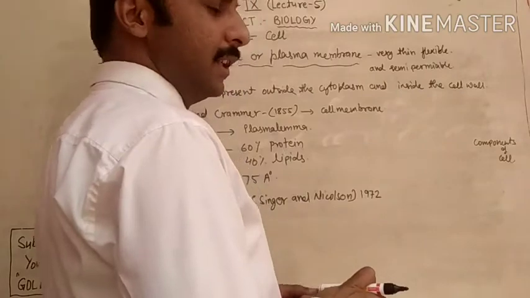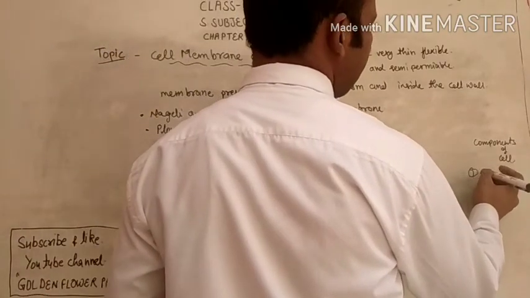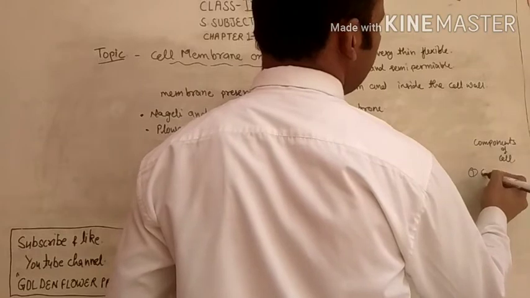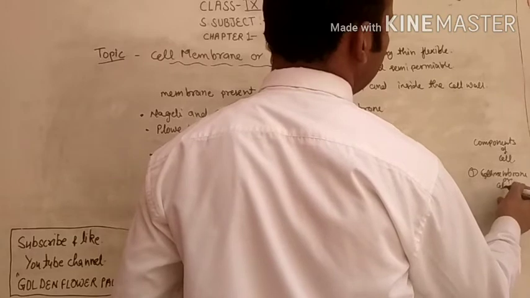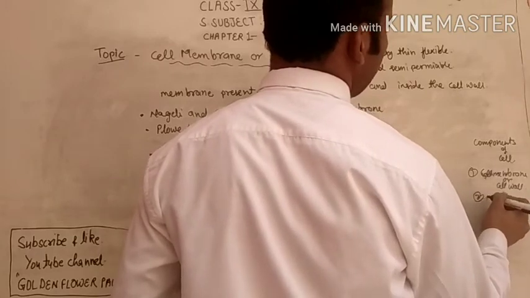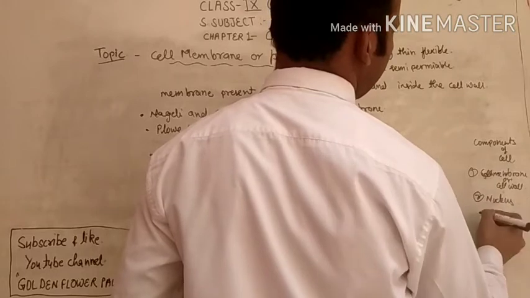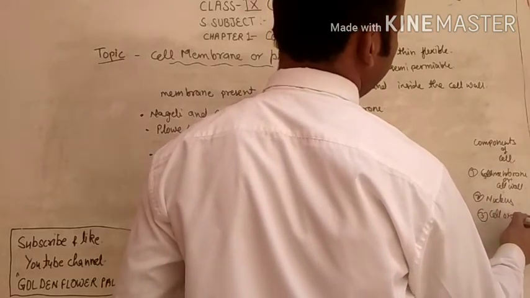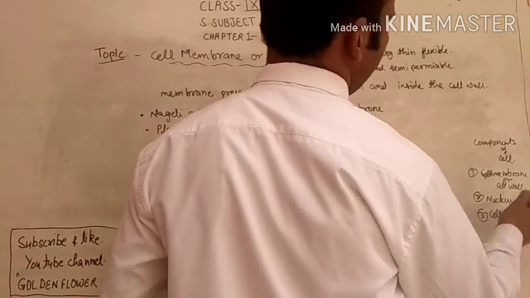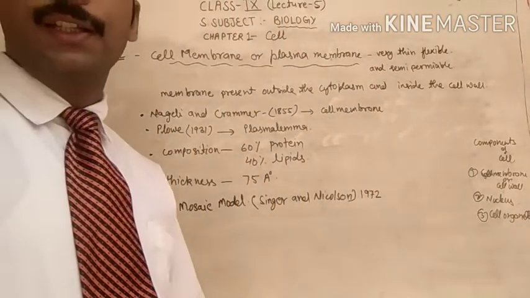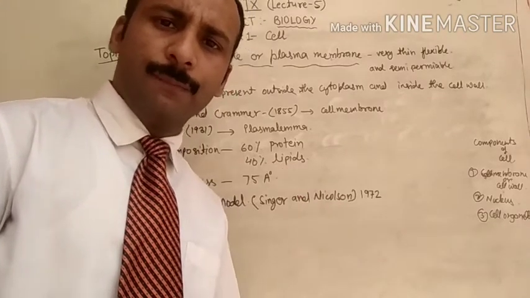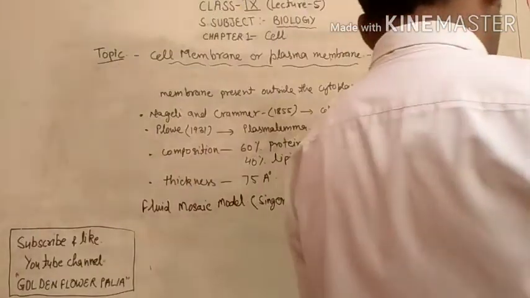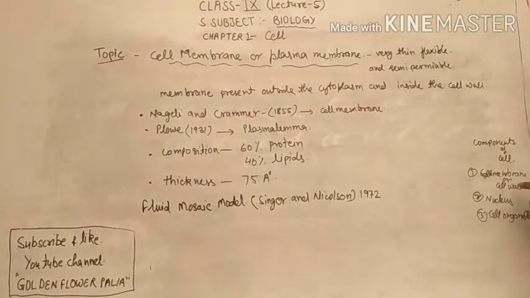In that case we studied that there are three main parts. The first one is the cell membrane or cell wall. Second, nucleus. And third one is cell organelles. These are the three components of the cell. Every cell will follow these three components: cell membrane and cell wall, nucleus and cell organelles.